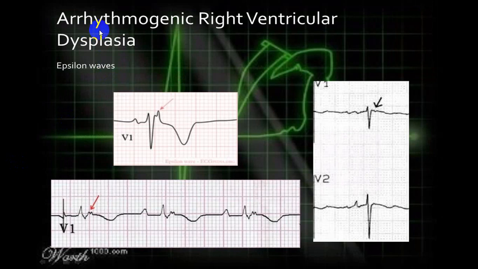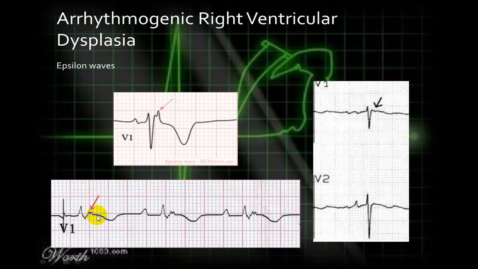There is another condition we call ARVD, arrhythmogenic right ventricular dysplasia. This will be seen in V1, V2, V3, maximum in V3. This is the R wave, S wave. At the end of the S wave, you will have this type of wave. This is called epsilon wave. Whenever at the end of the S wave you get such a wave, it is in favor of ARVD.